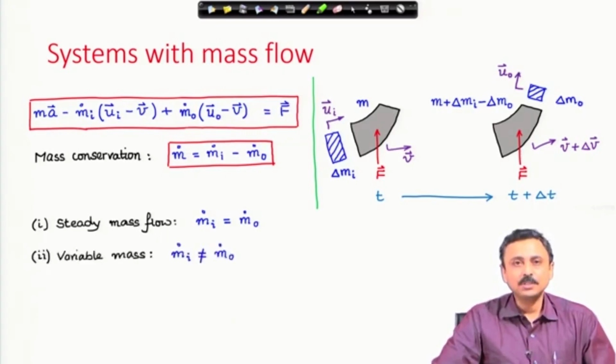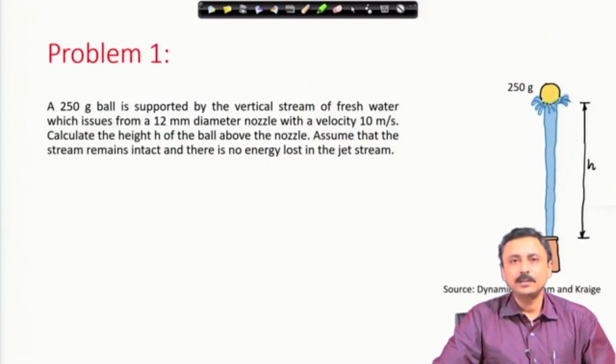In variable mass problems, these two are not equal, that is, m I dot is not equal to m O dot. For example, in a rocket there is no inflow, there is only outflow. Therefore, the rocket must lose mass. We will also look at chain problems which gain mass. So, we can specialize our master equation for both steady mass flow and variable mass flow problems, and here we are going to look at an example.